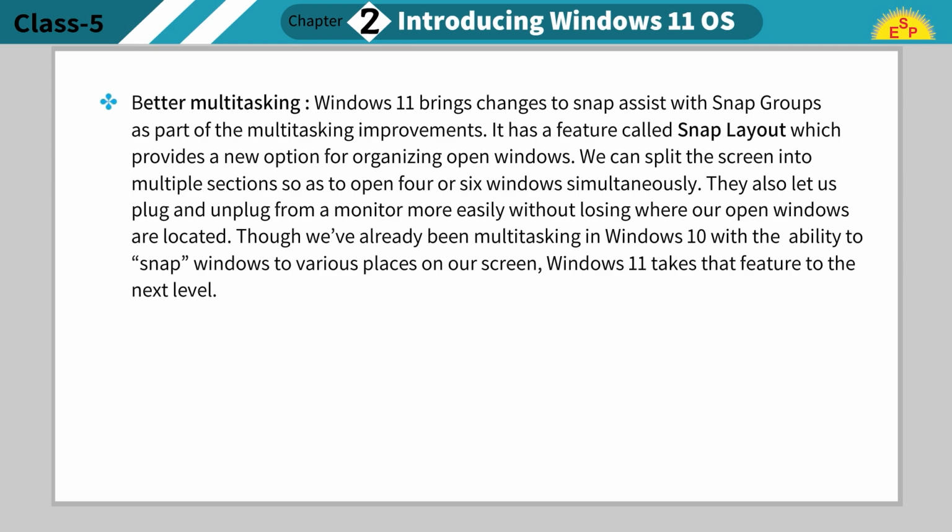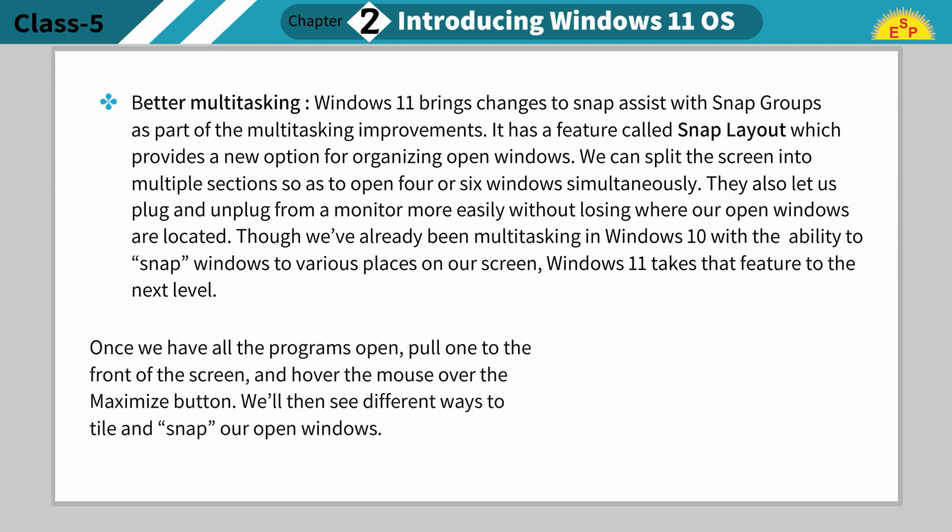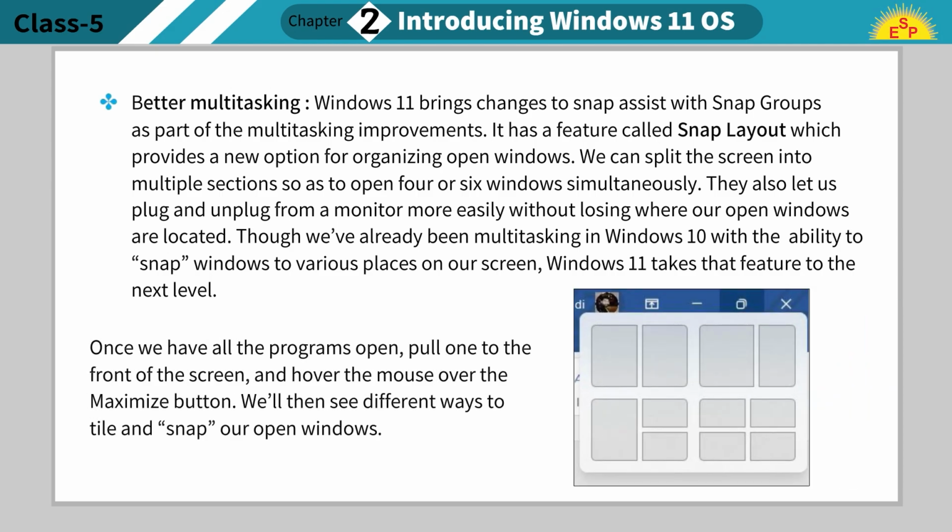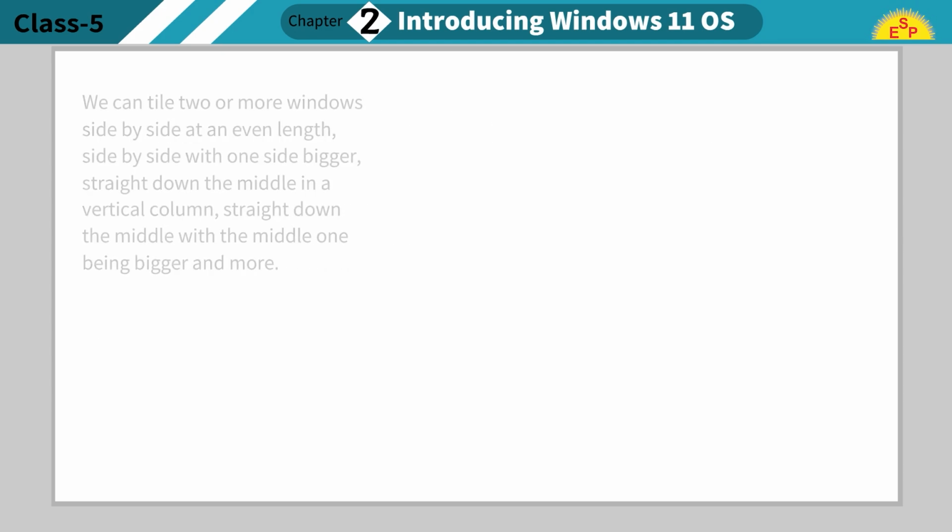Though we've already been multitasking in Windows 10 with the ability to snap windows to various places on our screen, Windows 11 takes that feature to the next level. Once we have all the programs open, pull one to the front of the screen and hover the mouse over the Maximize button. We'll then see different ways to tile and snap our open windows.